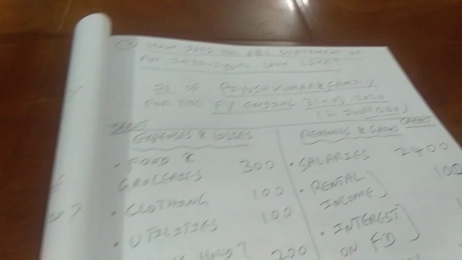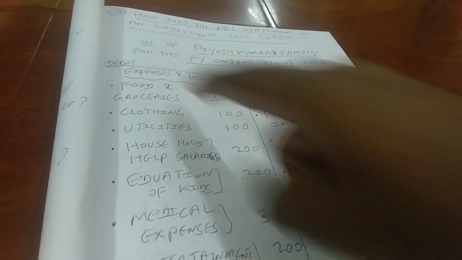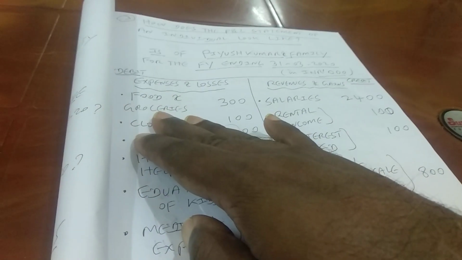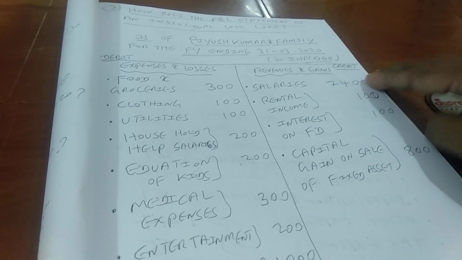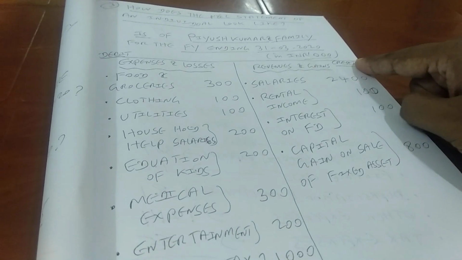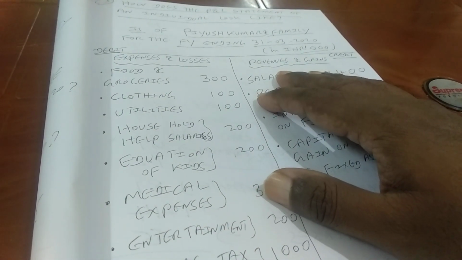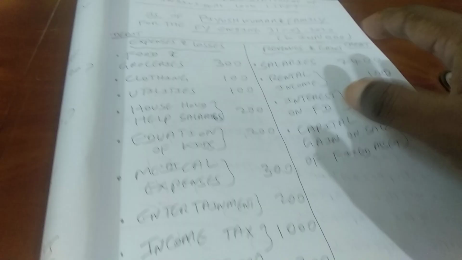So what you find here is a T account. It is known as a T account. Why is it known as a T account? Because it looks like the English letter T. So you have the left hand side, which is known as the debit side. You have the right hand side, which is known as the credit side. If we are going to prepare an income statement on a horizontal basis, this is a horizontal basis because you have 2 sides to it, right?